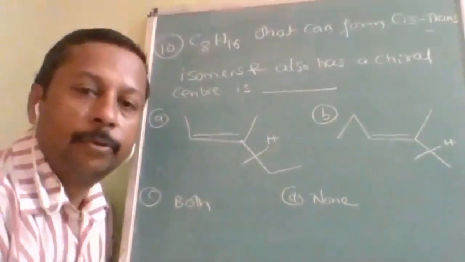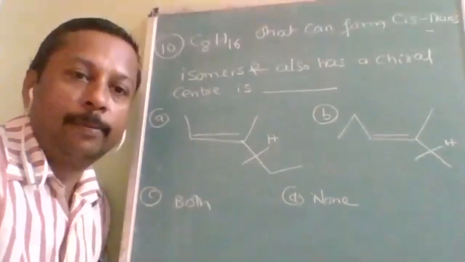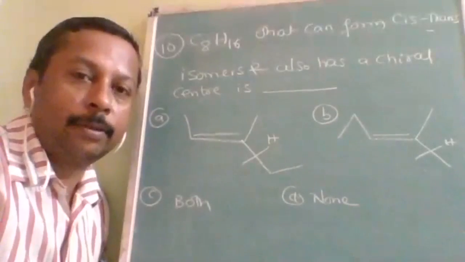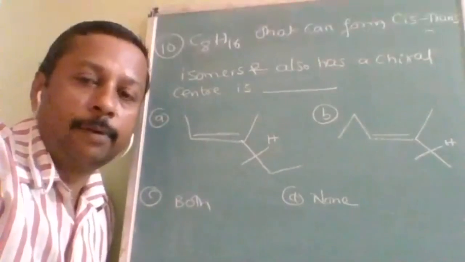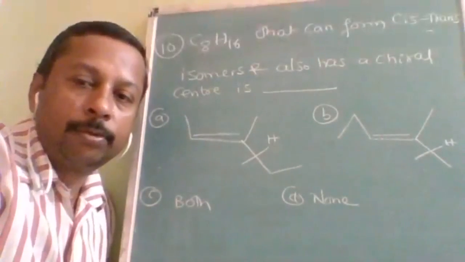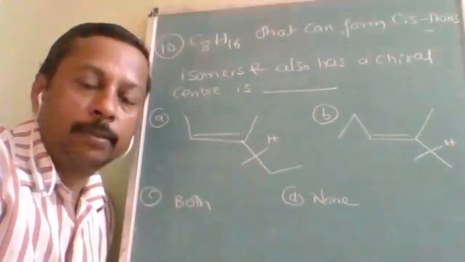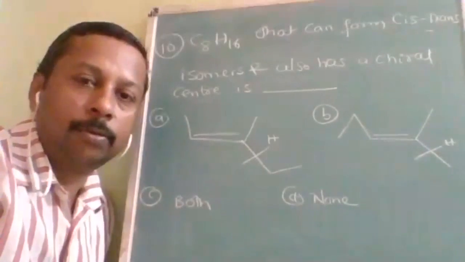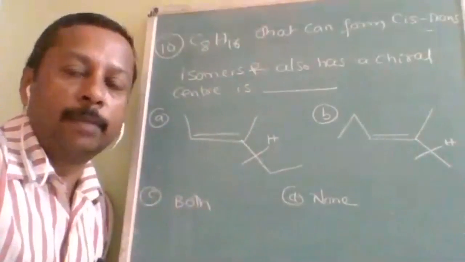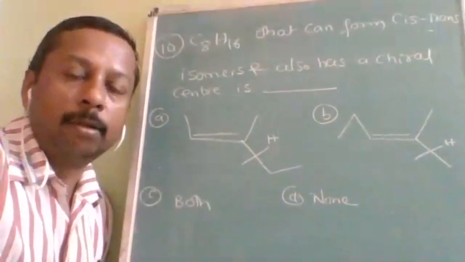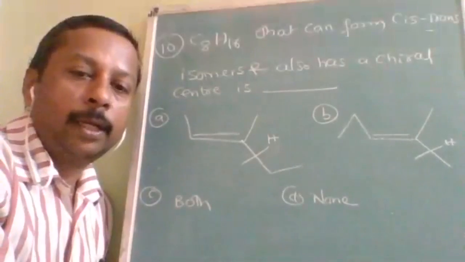Okay, here is another beautiful question. Slowly, I am improving the level. Take your time, but it should be within the limits of examination time. Here the molecular formula is given. You have to identify its structural formula. The structure should fit the formula, and two more conditions are there: it should show geometrical isomerism, and it should have a chiral center also. Identify them and give me the answer.